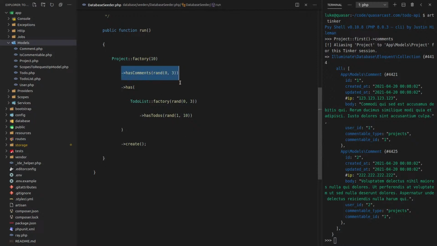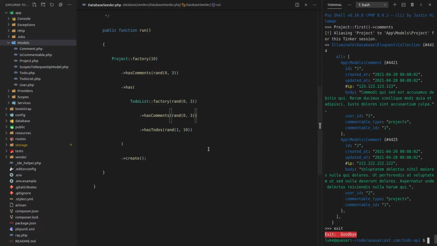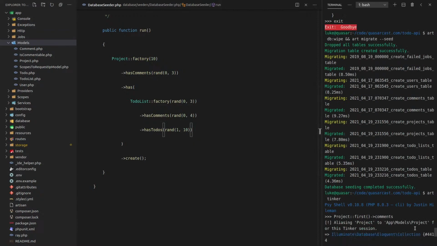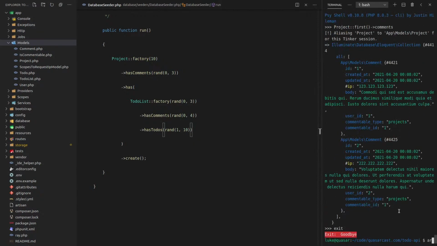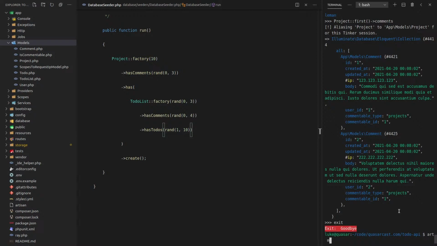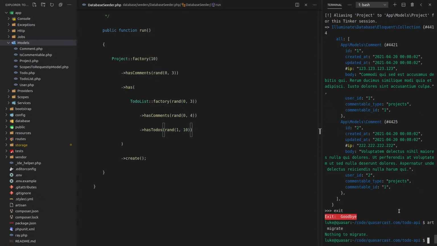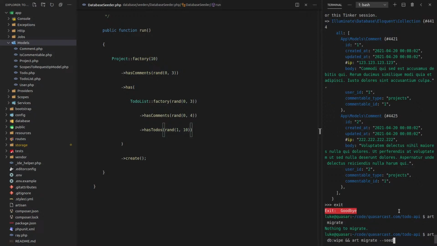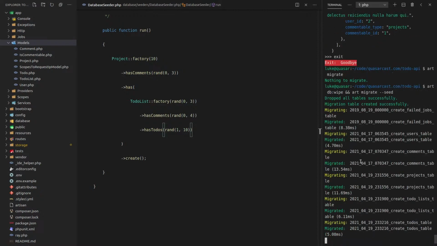Next, we should literally be able to just copy paste that onto here. So we've got our to-do list, and the to-do list itself also has comments. Maybe we'll just make that between 0 and, I don't know, 4, just to keep things a little bit different. Imagine users using the app in different ways. So let's say art migrate. Actually, we'll basically run that code again where we wipe the database and we seed it again.